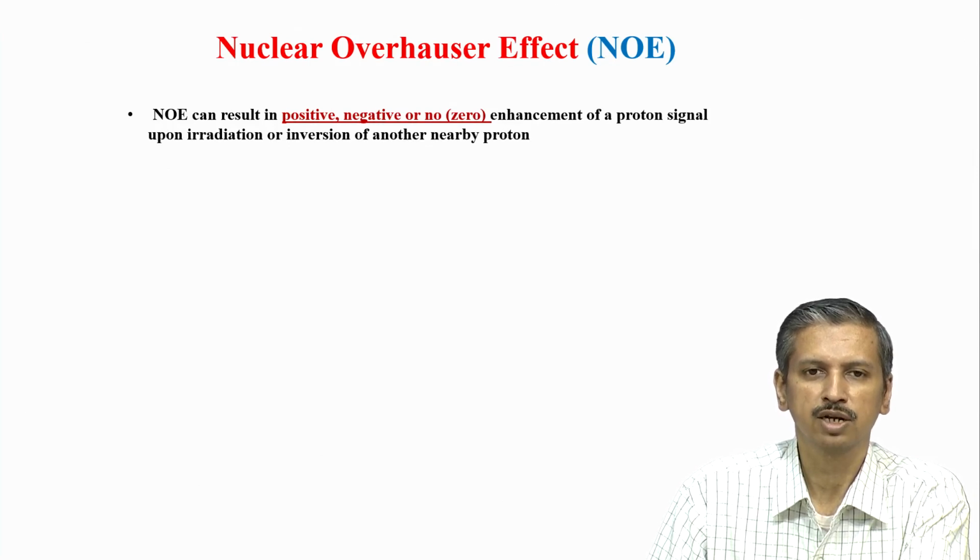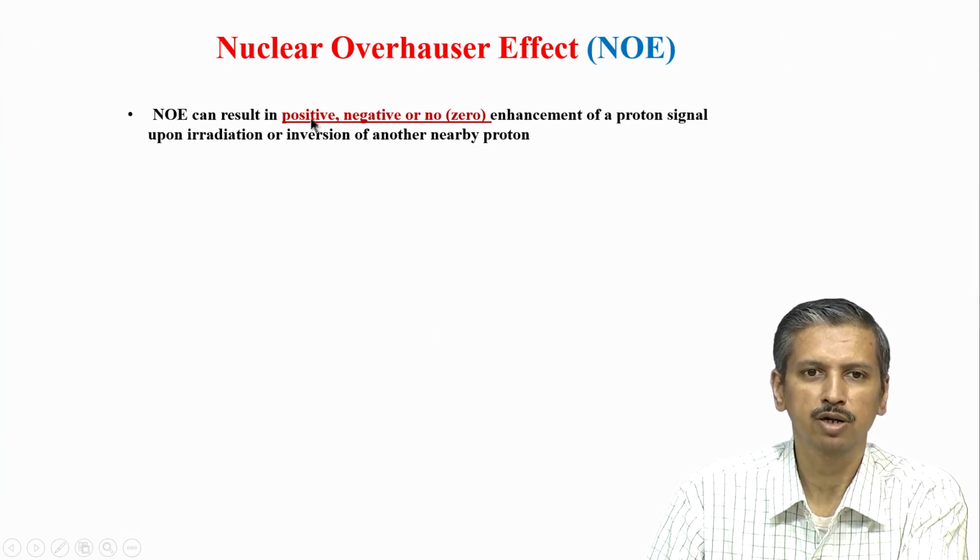No effect is basically because the two hydrogens may not be nearby, but even if they are nearby, there is a possibility that there is no effect between two hydrogens, and that is something very interesting which we will see down the line. The point here is that the two hydrogens are really close, but we are not getting any NOE effect. So, what do we do in such cases? We will look at an alternative experiment.